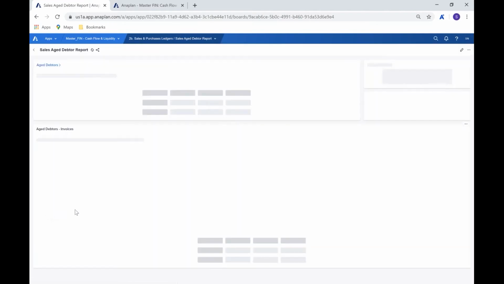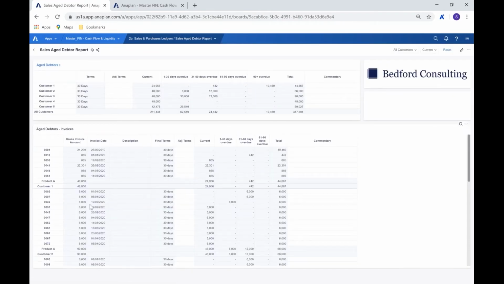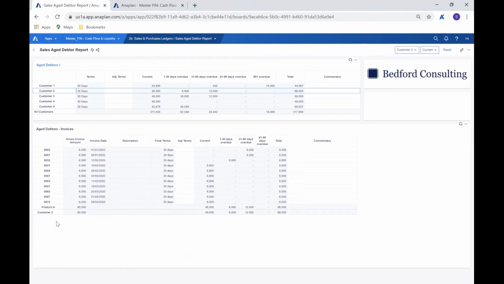So if we go into this in a bit more detail, what we're able to see from here is within each of the customers that we have. So for example, looking here at customer 2, we can see that customer 2 within a specific product, because the hierarchy that we've chosen is to go from invoice into product into customer, we can see all of the invoices that relate to this customer in this product.